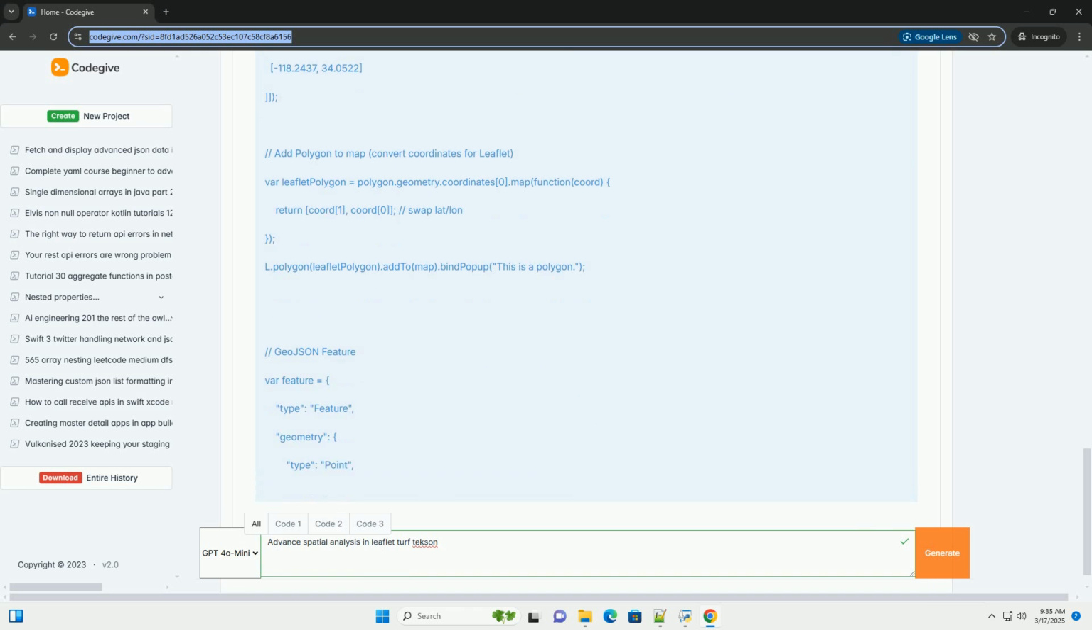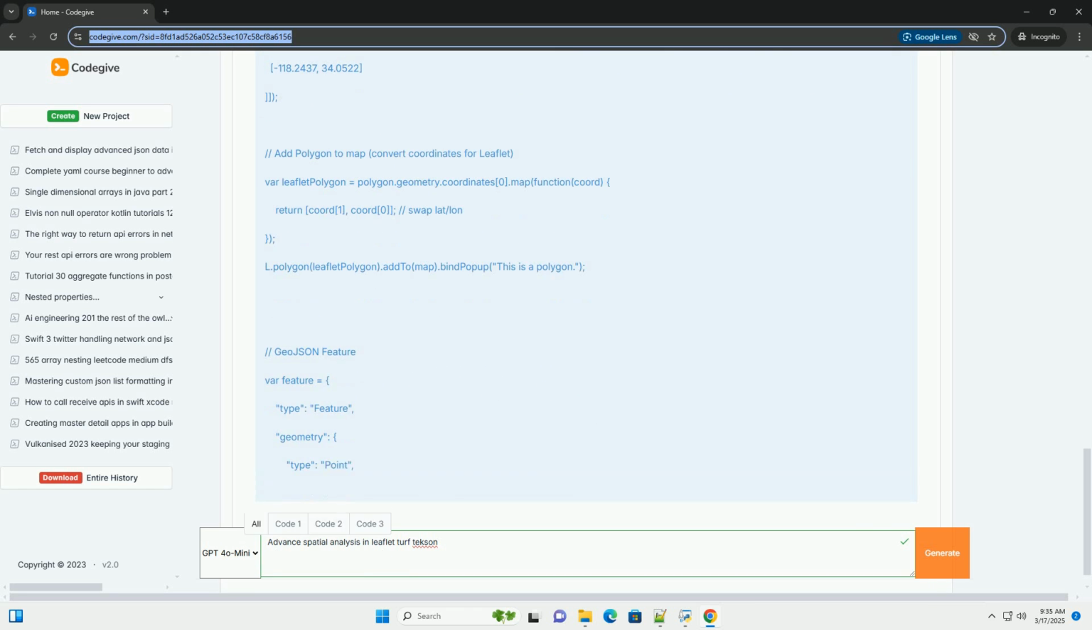2. Setting up your environment. 1. HTML structure. 2. Leaflet initialization. This creates a Leaflet map centered on Los Angeles with a standard OpenStreetMap tile layer.